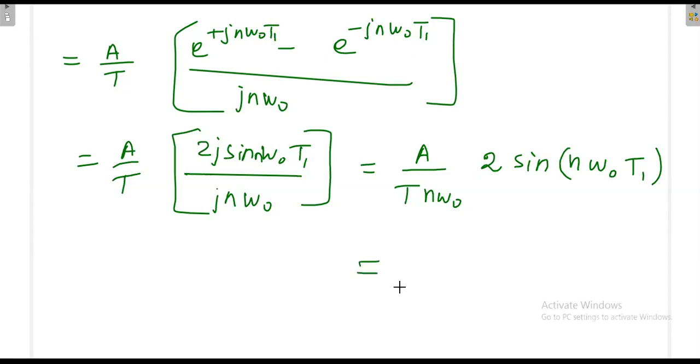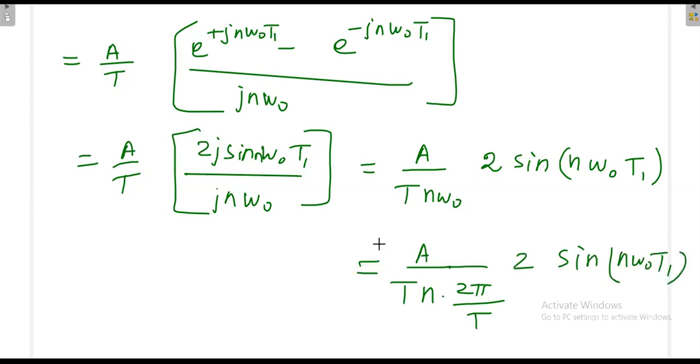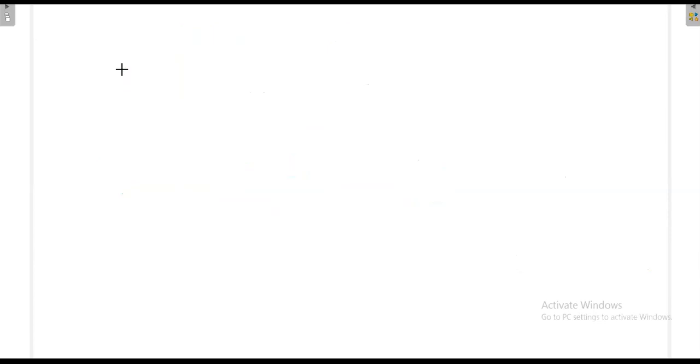So t n, what is omega naught? 2 pi by t. The fundamental time period is t only. So again t will cancel. And again 2 sin n omega naught t1. So we can cancel this. This t will cancel, 2 and 2 will cancel. So finally what we are getting: a divided by n pi sin n omega naught t1. Then this is cn.